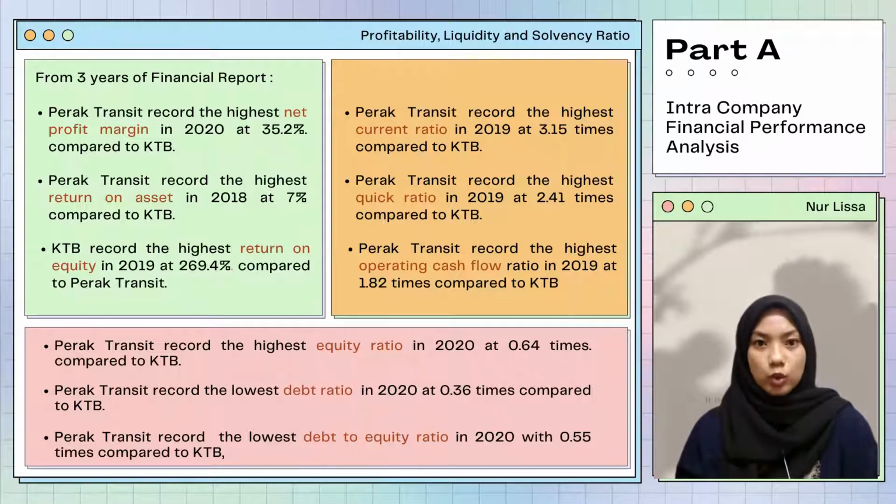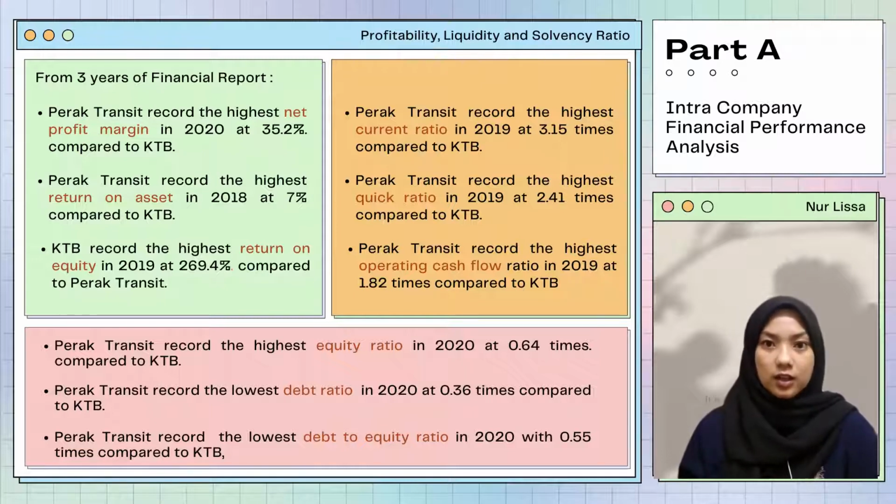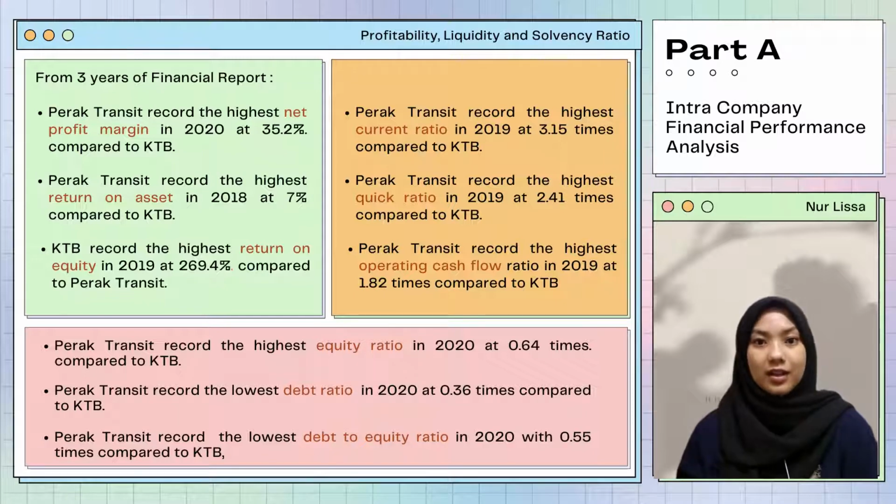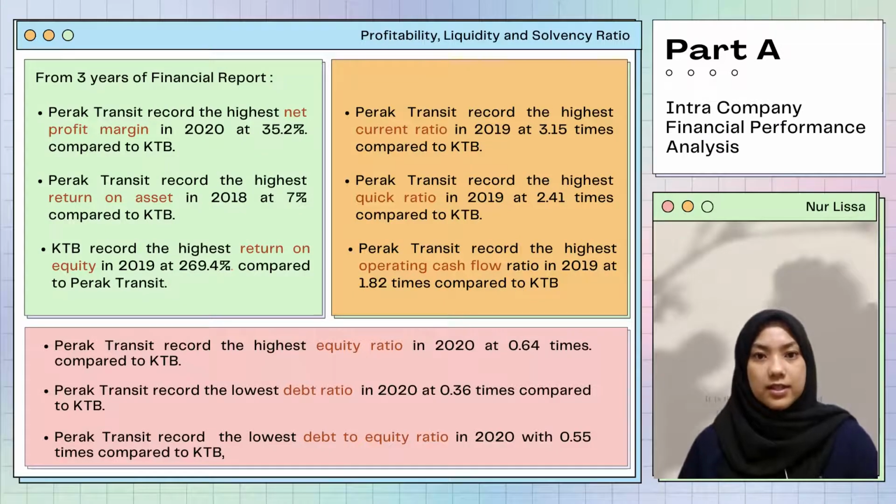Second, liquidity ratio. From the 3 years of financial reporting, Perak Transit records a higher current ratio compared to KTB, with the highest in 2019 with 3.15 times. Perak Transit records a higher quick ratio compared to KTB, with the highest in 2019 with 2.41 times. Then, the operating cash flow ratio of Perak Transit is also higher than KTB, with the highest in 2019 with 1.82 times.